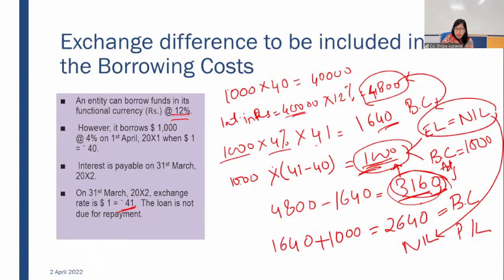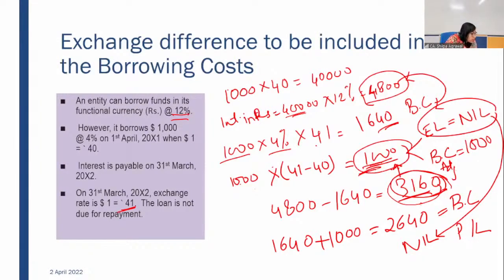Hope this is clear, students. See, I'm taking a lot of time to explain one example. This is basically the calculation of foreign exchange difference, which is to be adjusted as your interest element for capitalization. This is one tricky concept which you have to understand very clearly. And one tricky point is when you are calculating the capitalization rate in case of general borrowing. So that also we'll be discussing in detail. Hope this is clear because we are going to the third variation in this particular section.